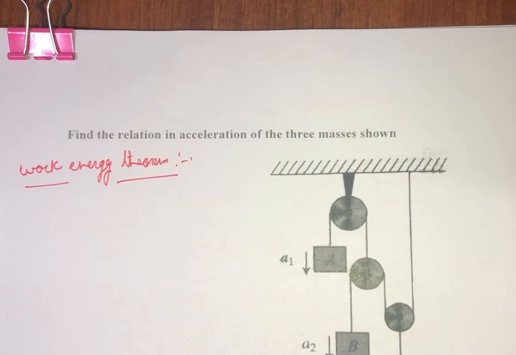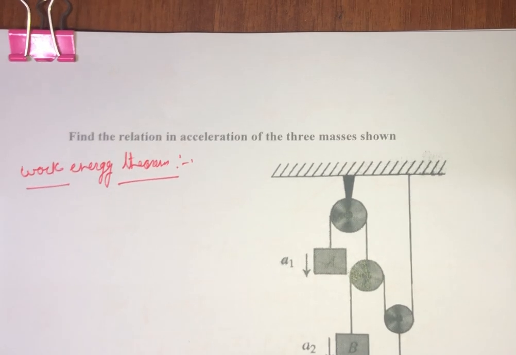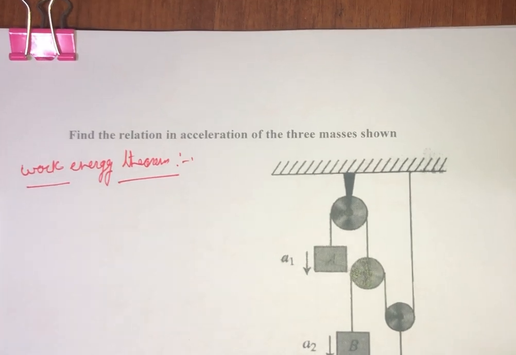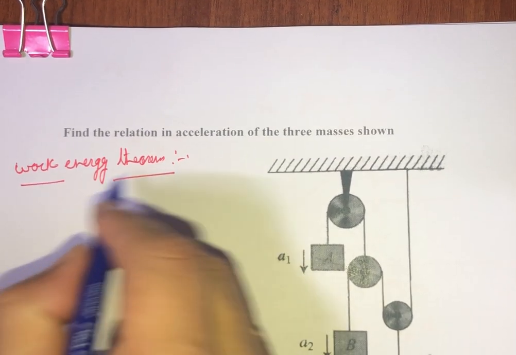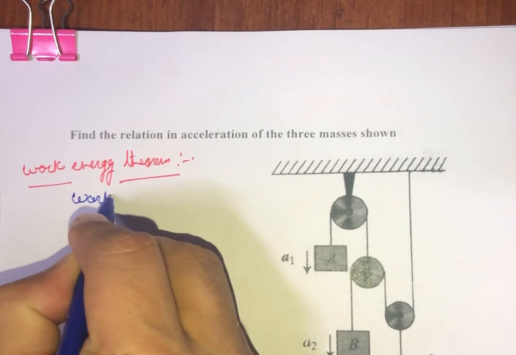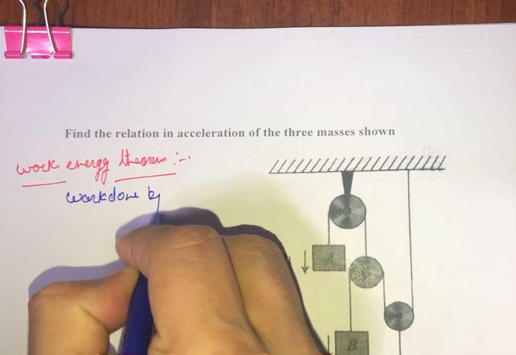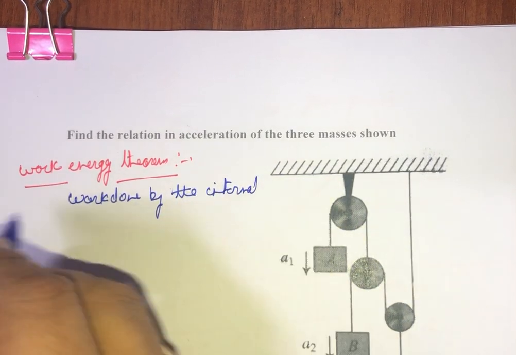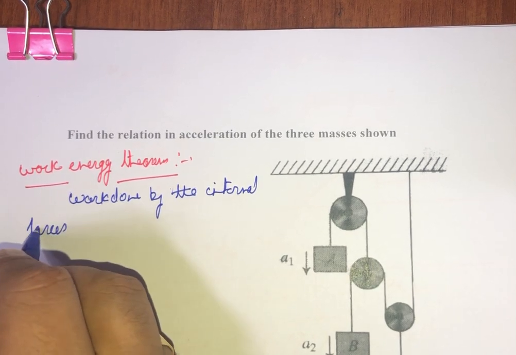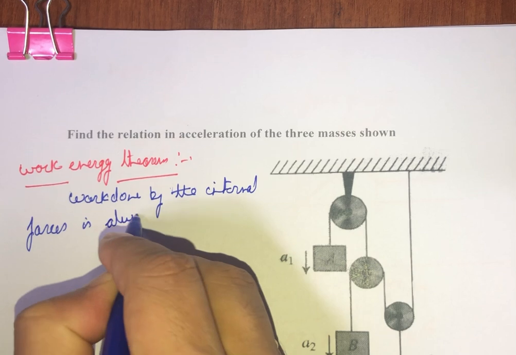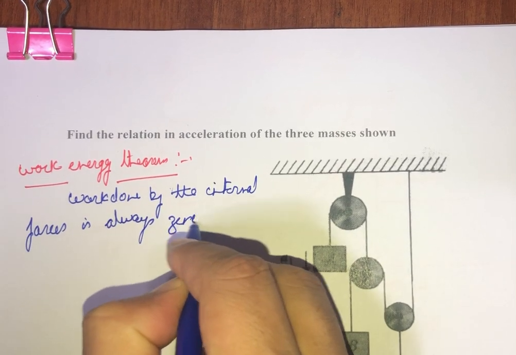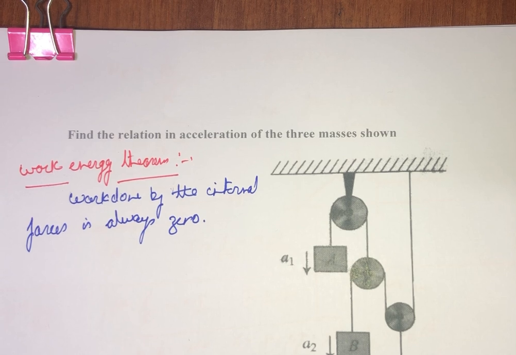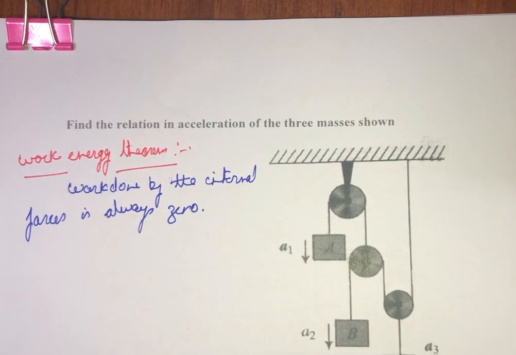So the work energy theorem states that work done by the internal forces is always zero. So we can state this as work done by the internal forces is always zero. And in these type of questions, tension is the internal force. So it means work done by the tension will be equal to zero.